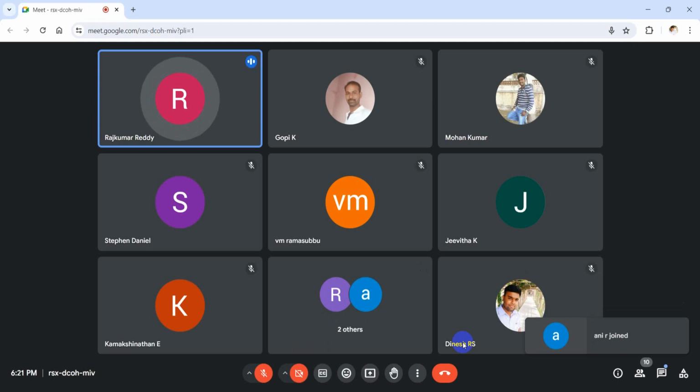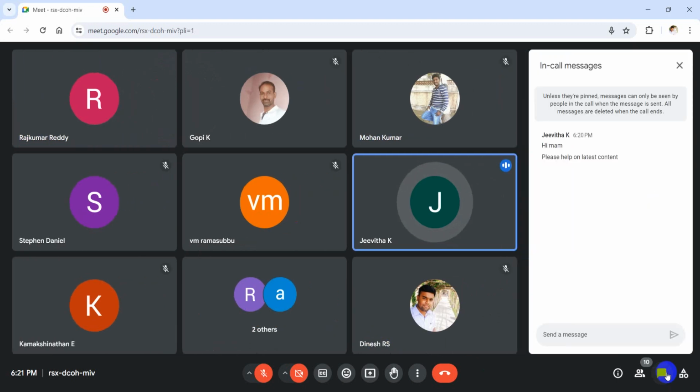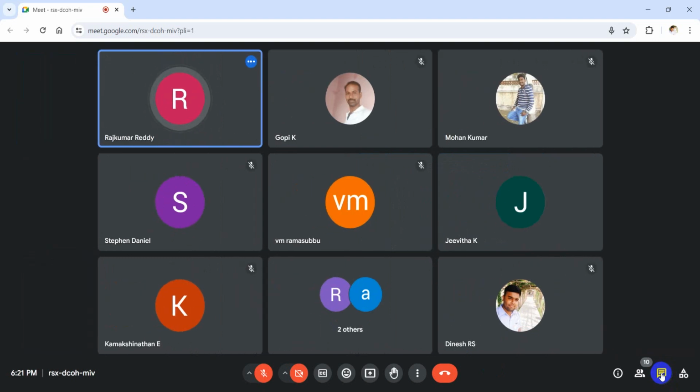Jivita madam, what is this thing? I didn't understand your query. Well, you told our book is not having the latest information, right? Where can we refer to that? What limit under chapter 6A? 80C is 1,50,000.